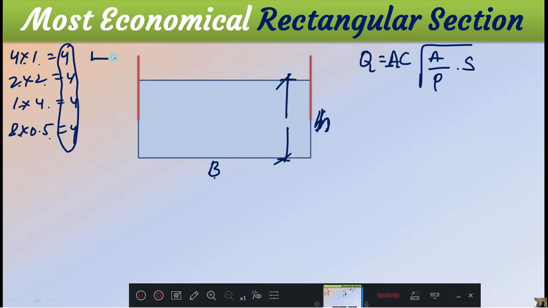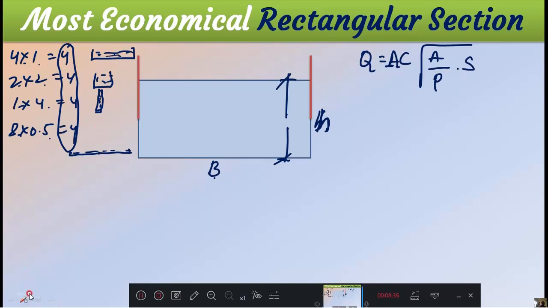4 into 1, maybe 4 meter width and 1 meter height. 2 meter width and 2 meter height. Now 1 meter width and 4 meter height. Then 8 meter width and 0.5 meter height. See, all these areas are same. This area is 4, this area is 4, this area is 4. But I need to think that out of these four examples, which area has a minimum perimeter? Tell me. Did you get it? Which cross section will have a minimum perimeter?